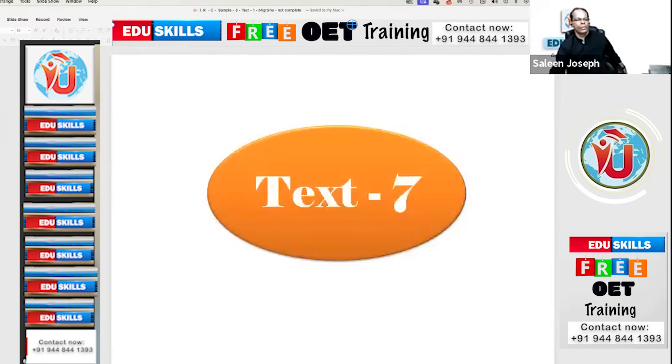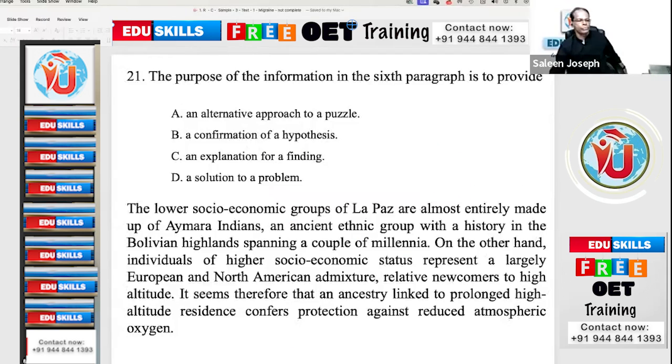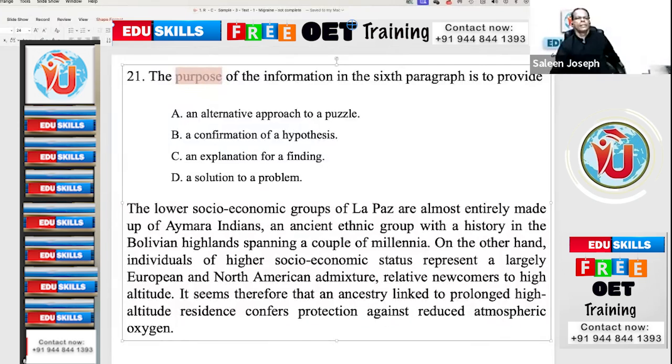Text 7, question 21. The purpose of the information in the 6th paragraph is to provide the purpose. What is the purpose? Option A, an alternative approach to a puzzle. Puzzle is solved. A confirmation of a hypothesis. Hypothesis is confirmed. Then an explanation for a finding. Finding.